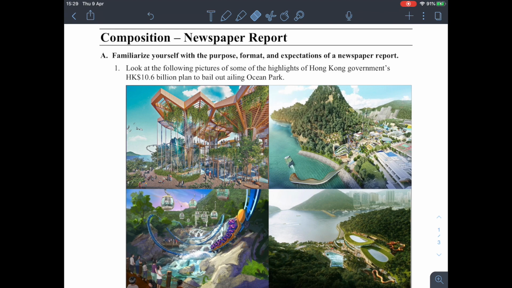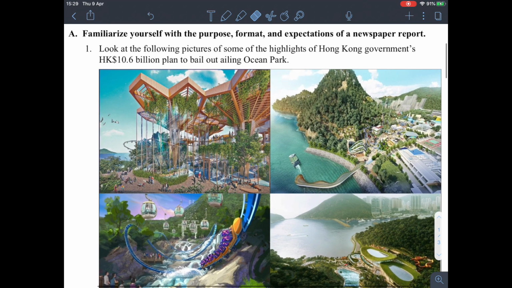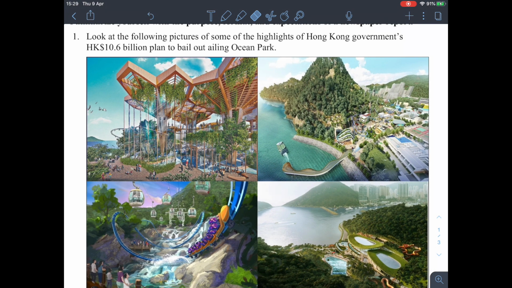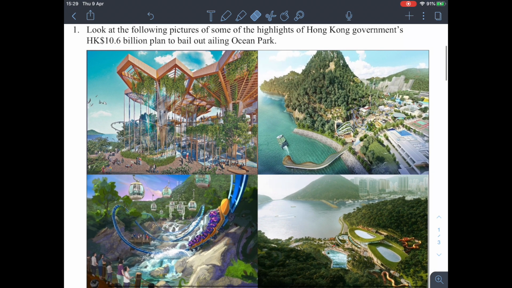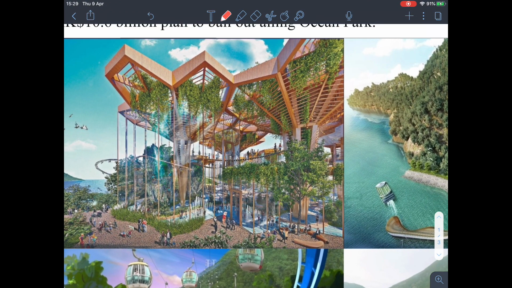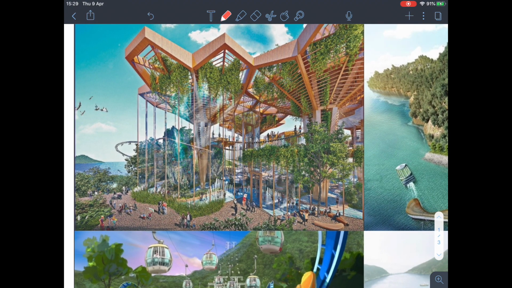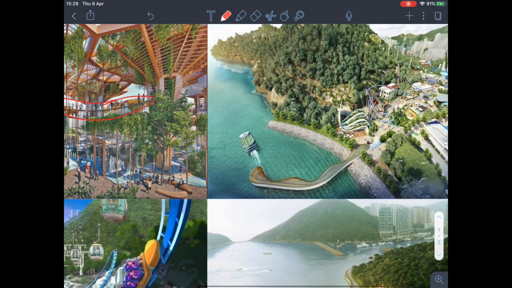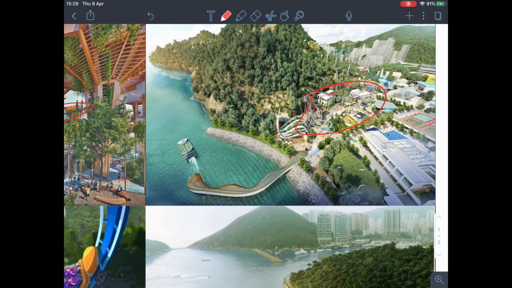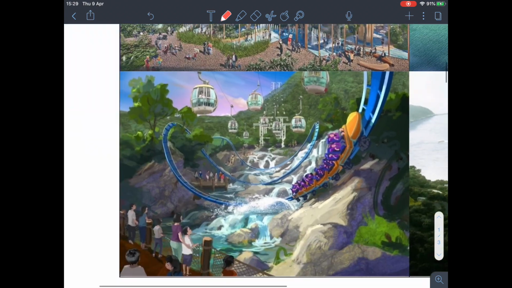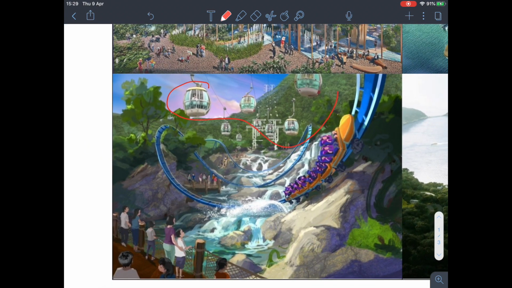First, let's look at the pictures in part A. Can you recognize the place without looking at the words? We have a bridge here, and a lot of tourists or visitors, and then we have a bay, and you can see the roller coaster. This one is obvious. You can recognize the cable cars.